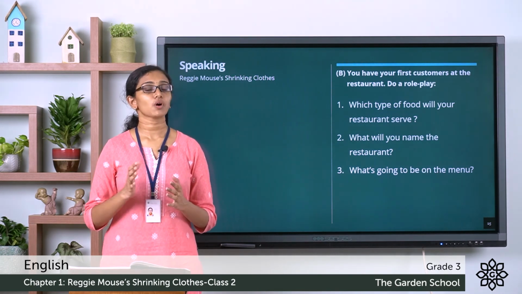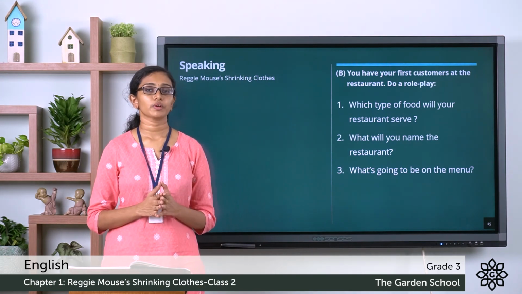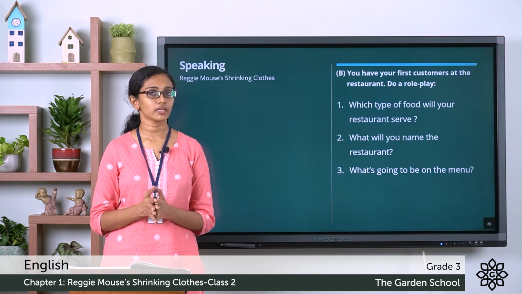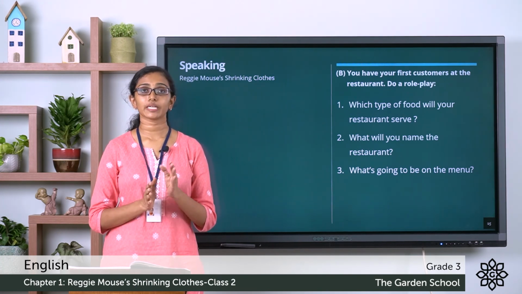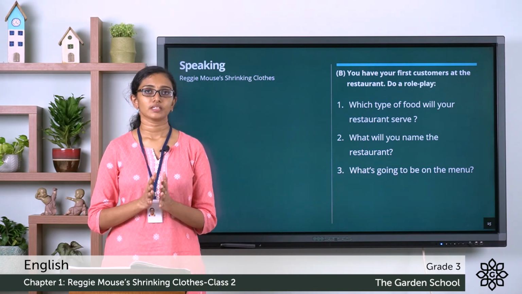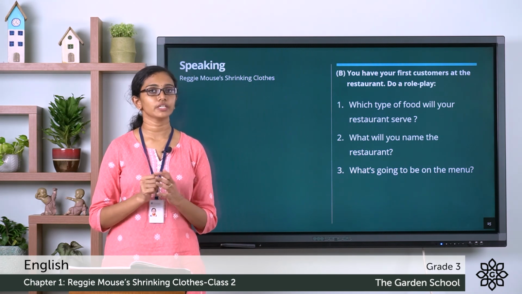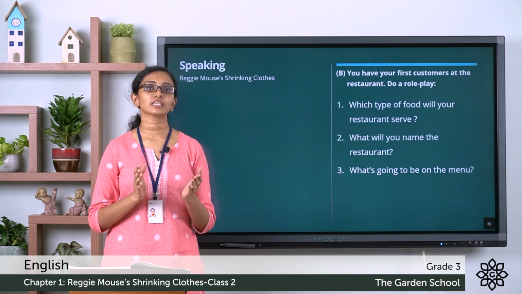So you all might have gone to a restaurant. So you have an idea what happens there. You go there and the waiter will give you a seat and you will ask for the menu, you will order some dishes, have it, right? So just think about the situation and then you have to prepare a role play. You can give dialogues to each character that you build in the role play, then you can practice it. This activity also you can record as a voice note, or if possible you can take a video itself. At least a voice note is needed. You can record it and send it to us through Teams.